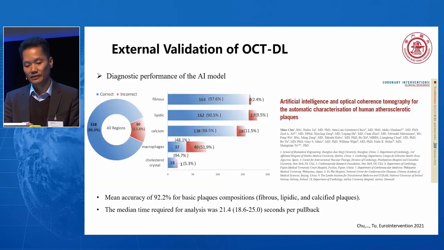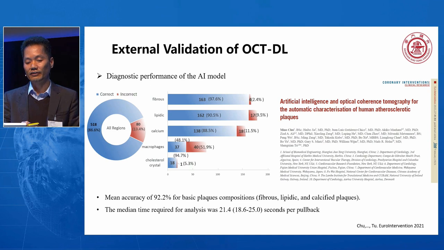Using the consensus result as the reference standard, we found that the AI model has a mean accuracy of 92.2% for the three basic plaque compositions, including fibrous, lipid, and calcium. The AI performed best for cholesterol, followed by fibrous, lipid, and calcium. For macrophage, the performance is very poor, likely due to the very small object. In our evaluation metric, we need an overlap of 80% in area, so that makes it challenging.